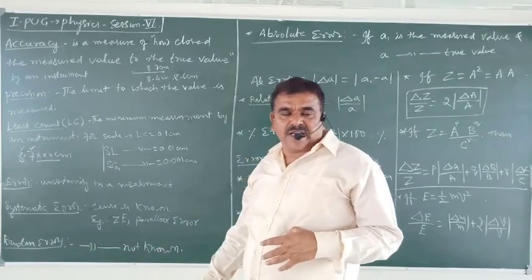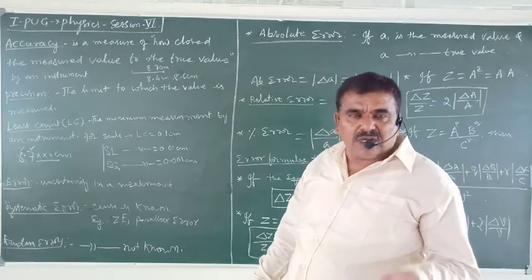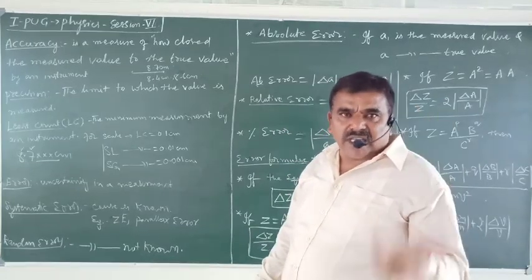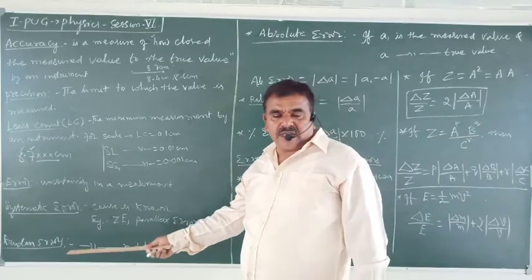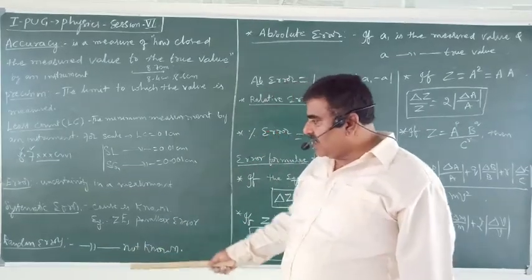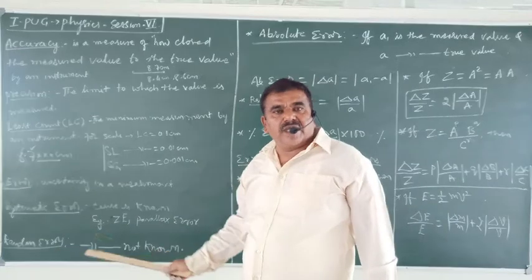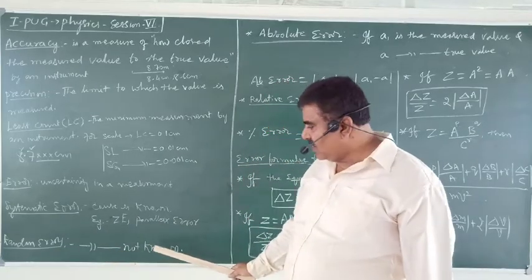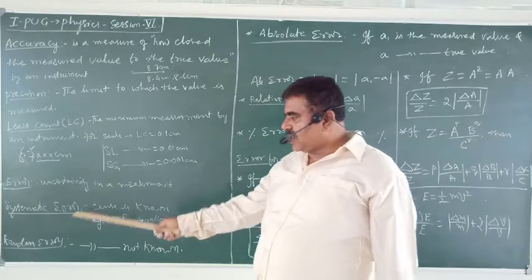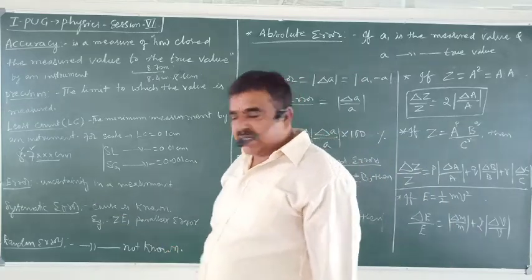How to minimize random errors? If we do more and more trials and take the mean value as a probability curve, the random error can be minimized by increasing the number of trials. Okay? So this is about systematic errors and random errors.